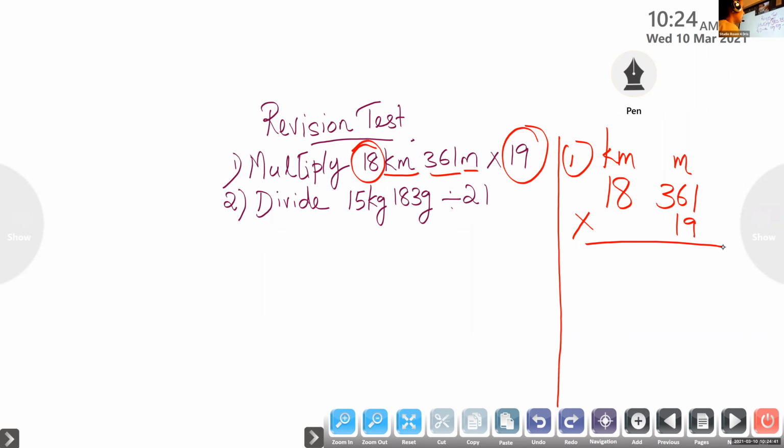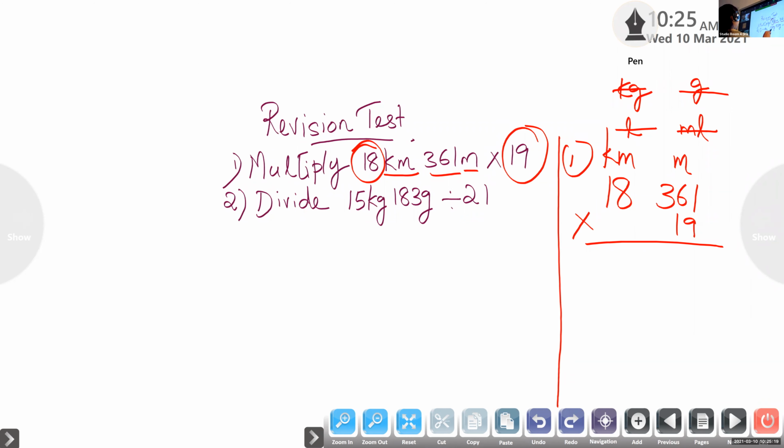Okay, so like this measurements, children, chapter 12 measurements, we learn divide and multiply, length, weight and capacity. If it is kilometer, meter. If it is liter and milliliter, you can write L and ml. And if it is kilogram and gram, you have to write here kilogram and here gram. So it is according to the question you have to see. Is it length or weight or capacity? So here, children, we are writing kilometer and meter. Start doing.